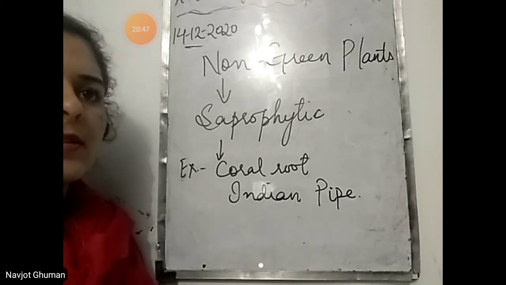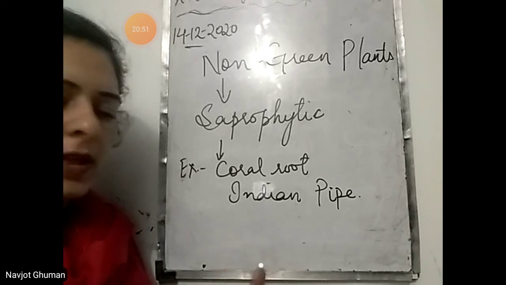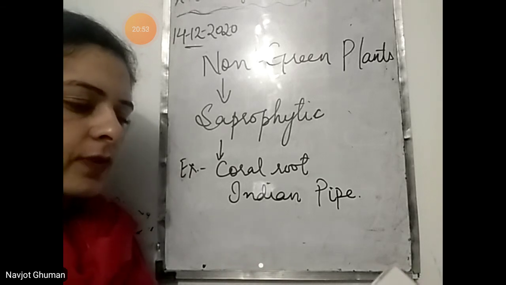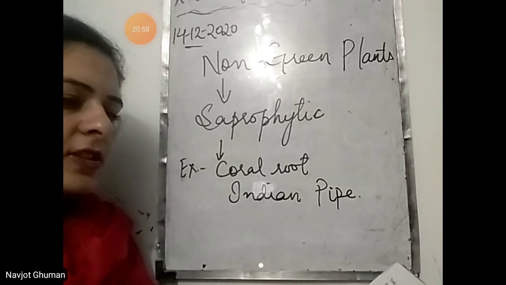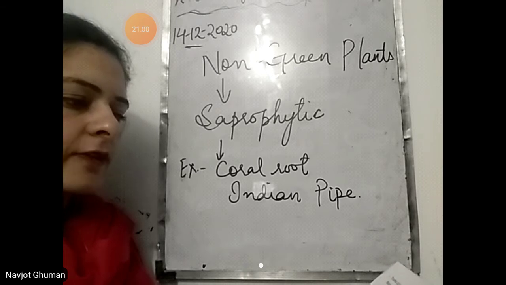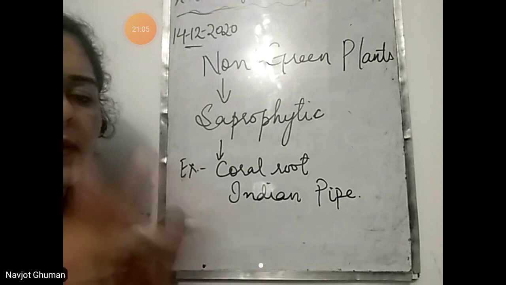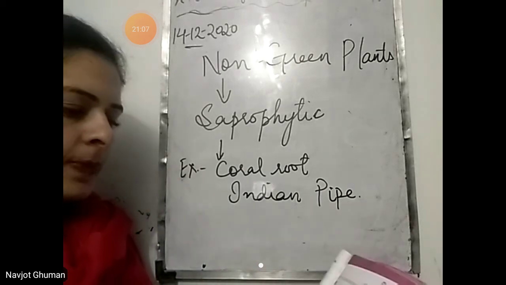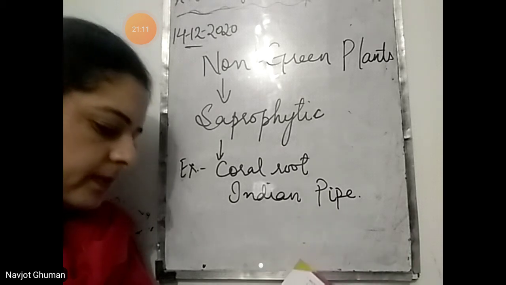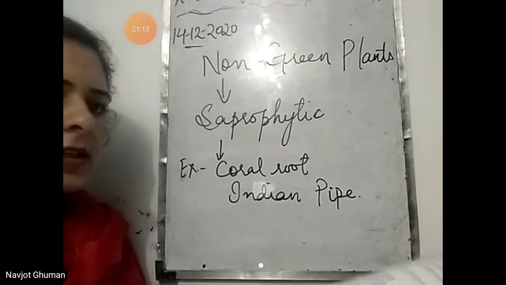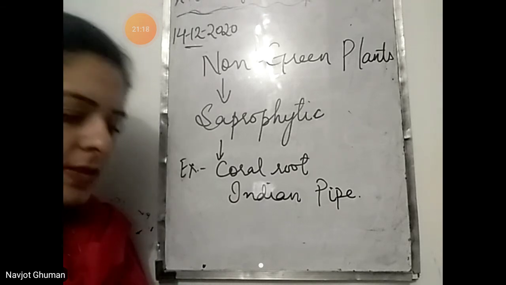There are some dyes that we get from plants, like mehndi. Mehndi is a dye that is used to dye, so that is also obtained from plants. Trunks of trees such as teak and sesame give us wood for making furniture, doors and windows. So many uses you can write yourself also. So this was all about the chapter, how plants survive in different conditions, how they survive in plains, mountains, deserts and all areas.